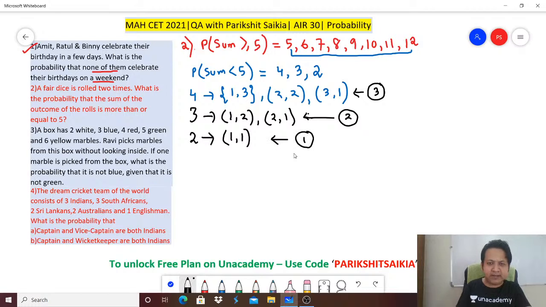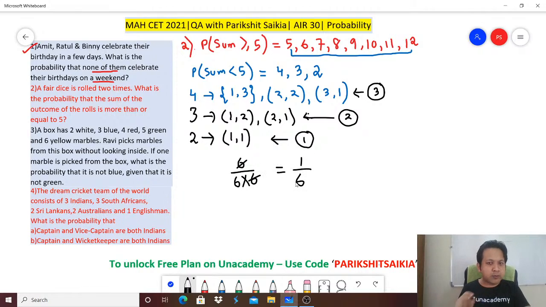So what is probability? Favorable, which is 3 plus 2 plus 1, 6, divided by total. What is the total? Total is how many possibilities in the first die? First throw, 6 possibilities, 1 to 6, any possibility. On the second die, on the second throw, how many possibilities? Again 6 possibilities. So this is 1 by 6. Answer, it is 1 by 6.